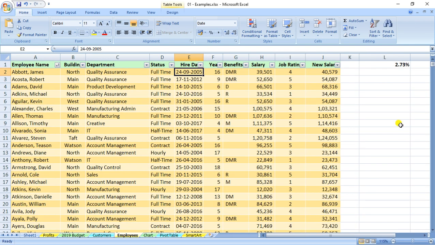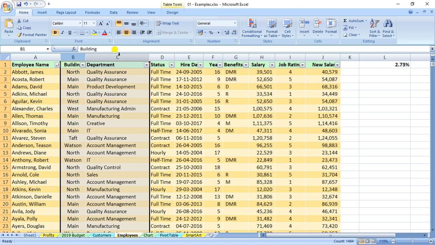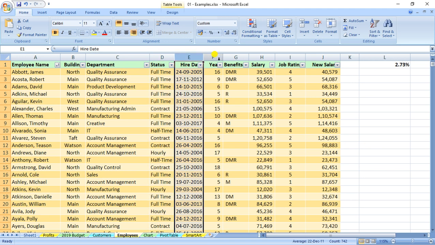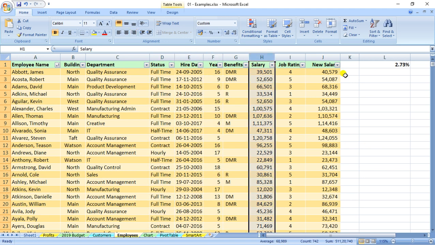In the same manner, here we are writing the employees master data. This is basically prepared and maintained by the HR department, where we are writing the employee's name, department and address, whether it is a full-time or part-time employee, when we have hired him, how many years of experience he has, how much salary he is getting, and many other data.